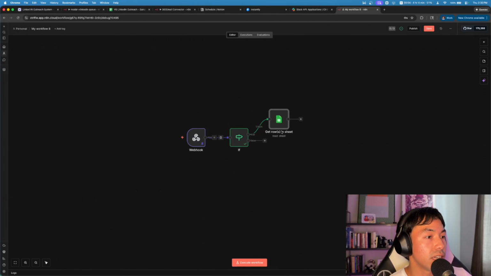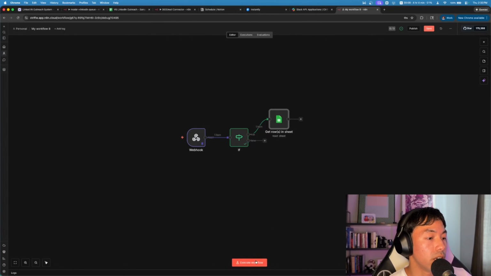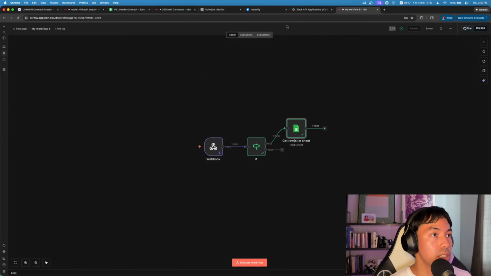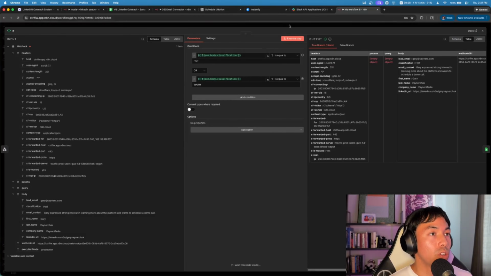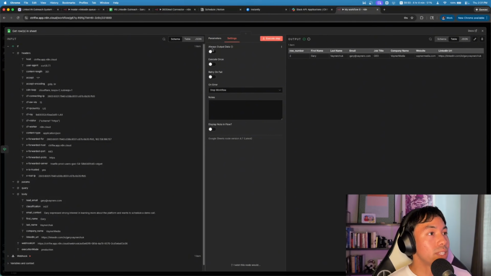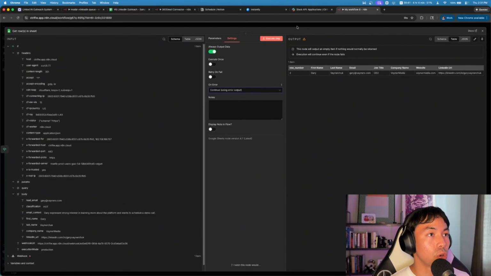And now that we have that data, what I can do here is load this and hit run or execute workflow. And because it was able to successfully find someone in that database, it's just going to continue on with the flow where it updates the priority of that person in our connection queue. But we're going to want to configure this a bit more by going to settings, always output data, and then for whatever reason, if there's an error, you're just going to want to add that.